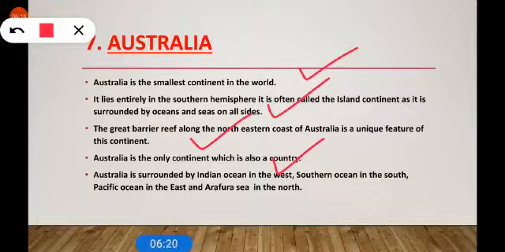Australia is surrounded by the Indian Ocean in the west, the Southern Ocean in the south, the Pacific Ocean in the east, and the Arafura Sea in the north. And you know, the kangaroo is only found in this continent.